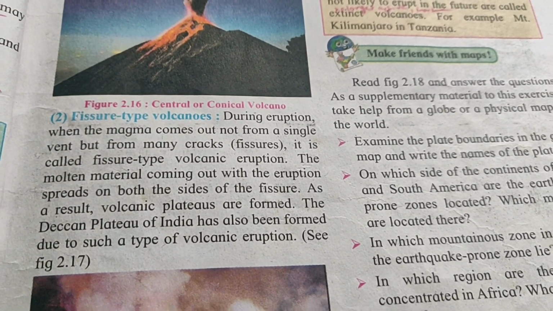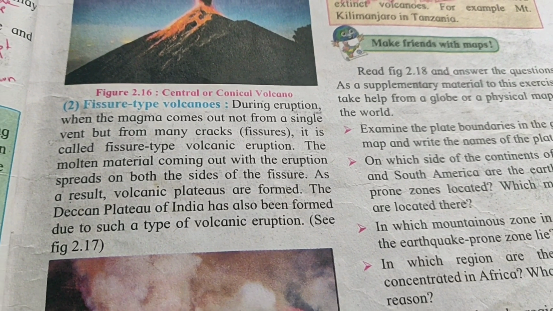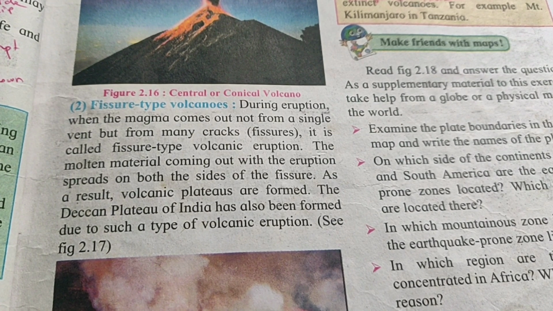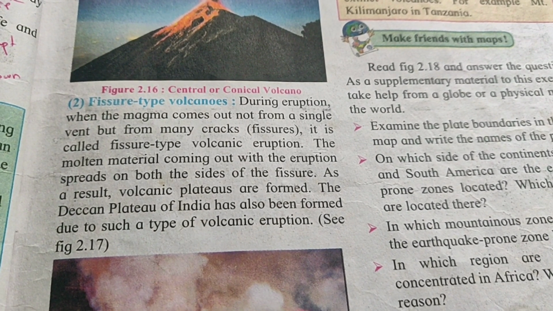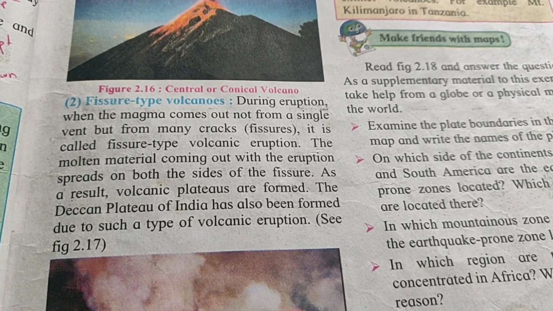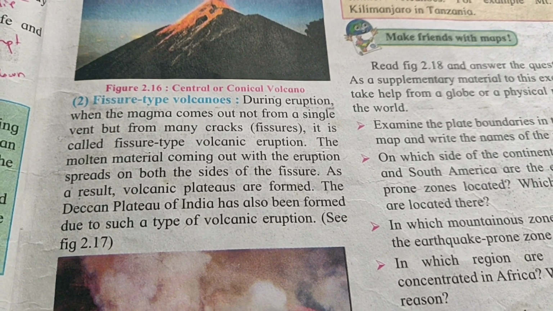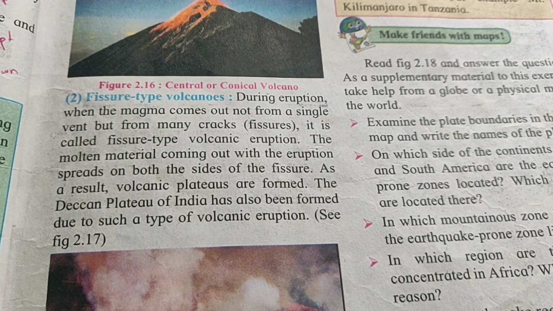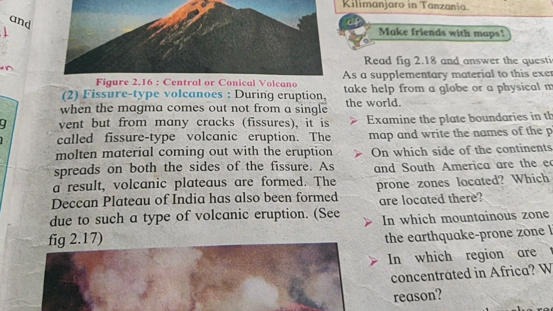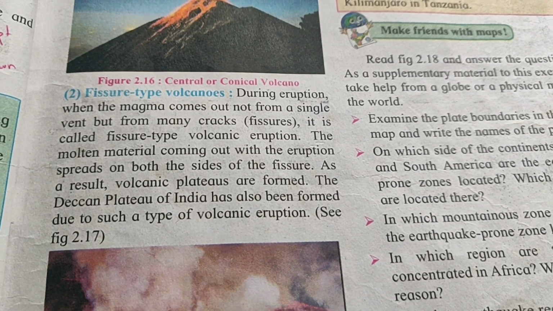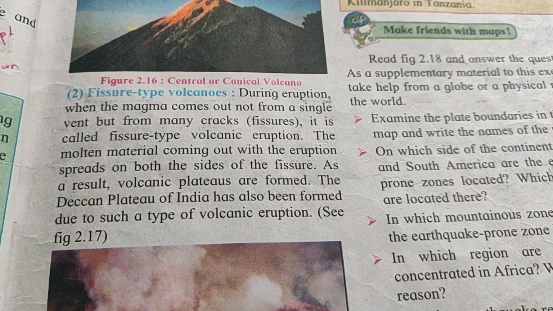Next is fissure type volcanoes. During eruptions, when the magma comes out not from a single vent but from many cracks, it is called a fissure type of volcanic eruption. The molten material spreads on both sides of the fissure. As a result, volcanic plateaus are formed. The Deccan Plateau is one example of such a volcanic eruption.